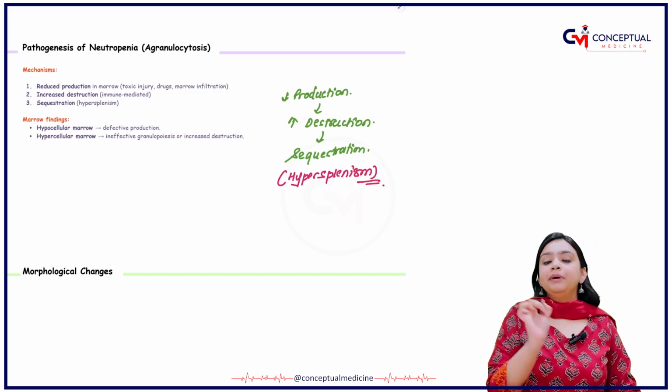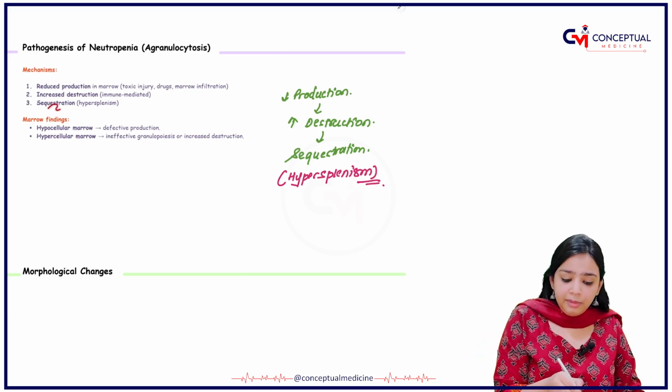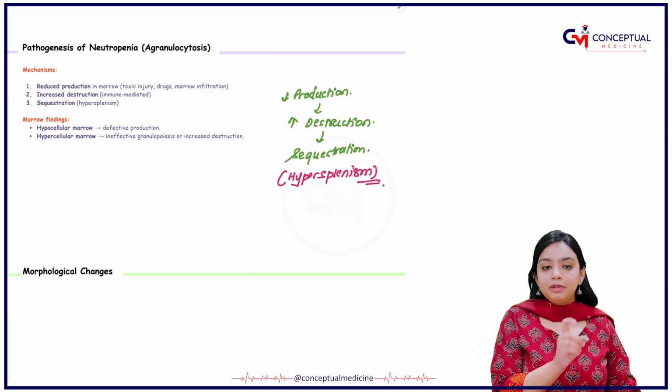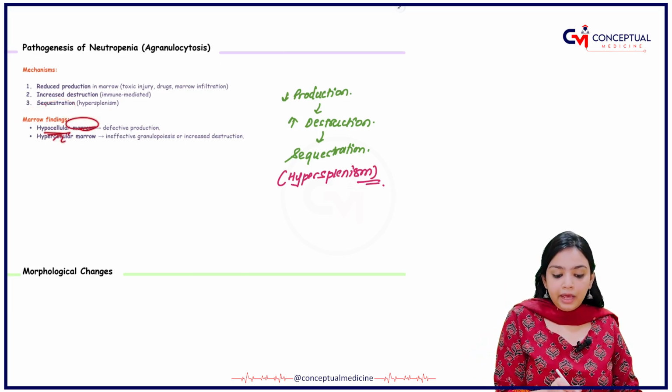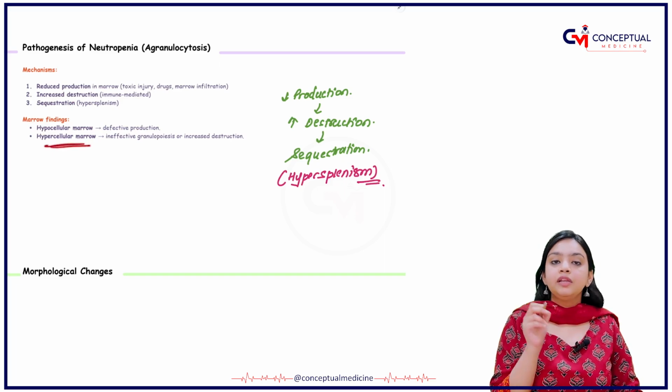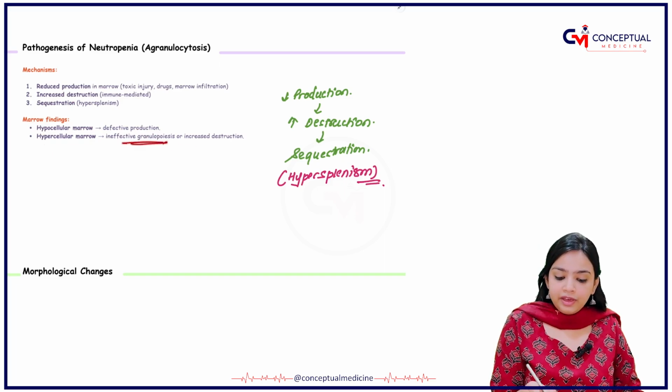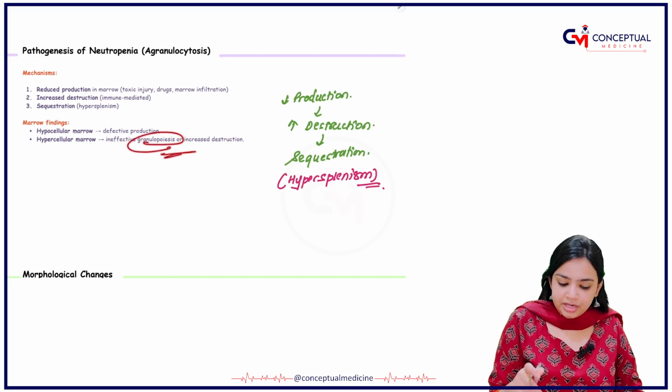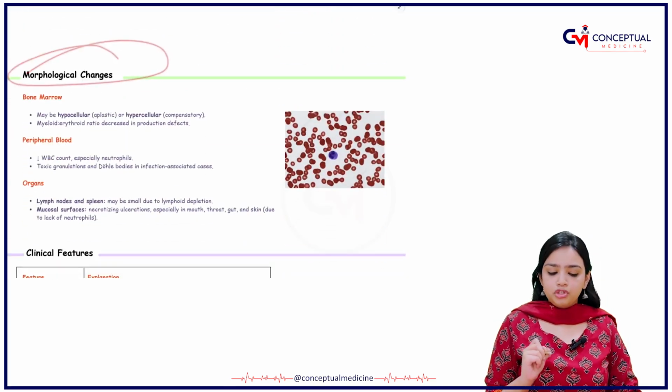There will be hypersplenism, right? Now, what are the marrow findings? In the marrow finding, I am able to see hypocellular marrow and hypercellular marrow. In the hypocellular marrow, I have the defective production, and in the hypercellular marrow, I have the ineffective granulopoiesis, right? Coming on to the morphological changes.